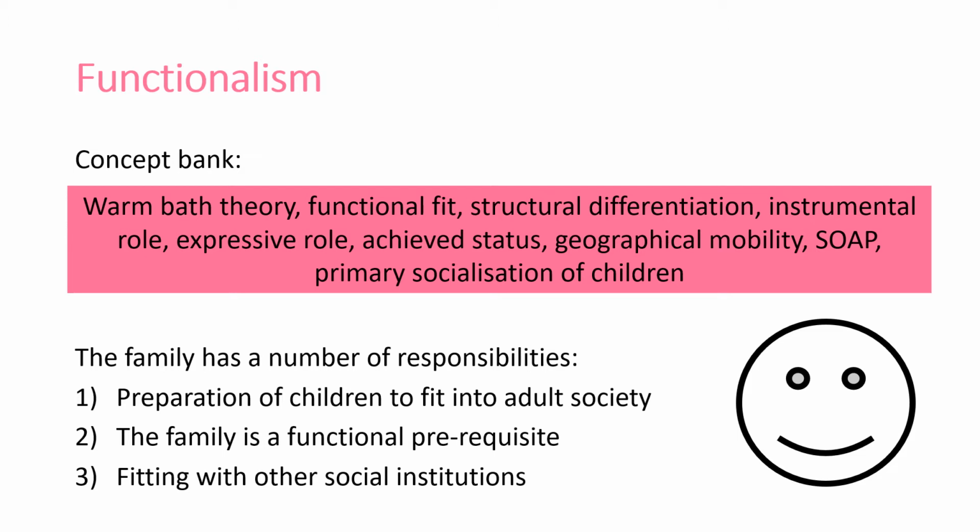Every society has them, and this was kind of highlighted by Murdoch in his research. And lastly, obviously, we need to be connecting. The family has to connect with other institutions. These are the key things that are needed. And then you have this word bank of key concepts just up here. So again, all the key concepts that link to theories of the family. We will explain some of these as we progress. Overall, as the little happy face suggests, functionalism sees the family as a positive function of society. It has a positive contribution to society.